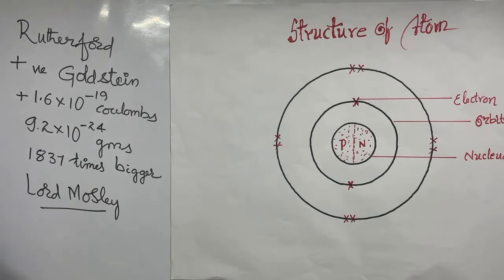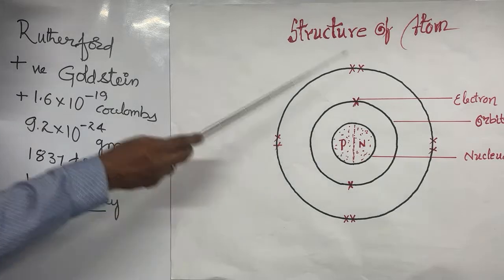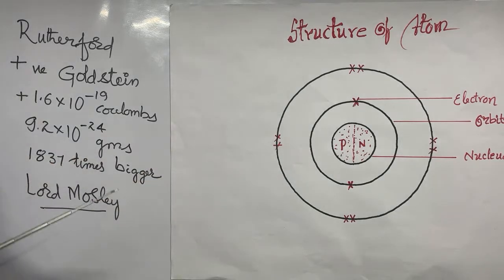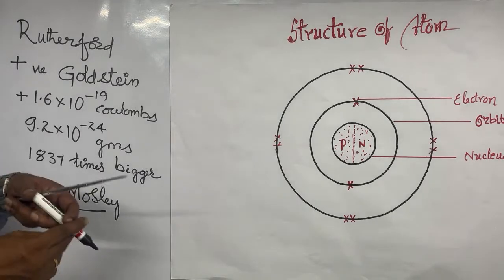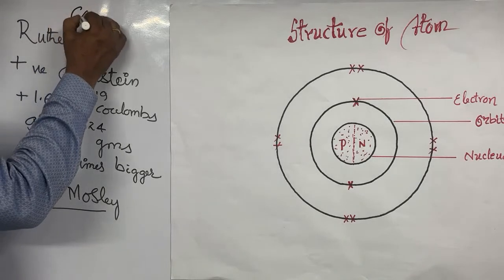And now to atomic weight. What is atomic weight? The number of protons plus the number of neutrons together we call atomic weight. Atomic weight, or you can say atomic mass. Atomic weight or atomic mass was discovered by the scientist Cannizzaro.